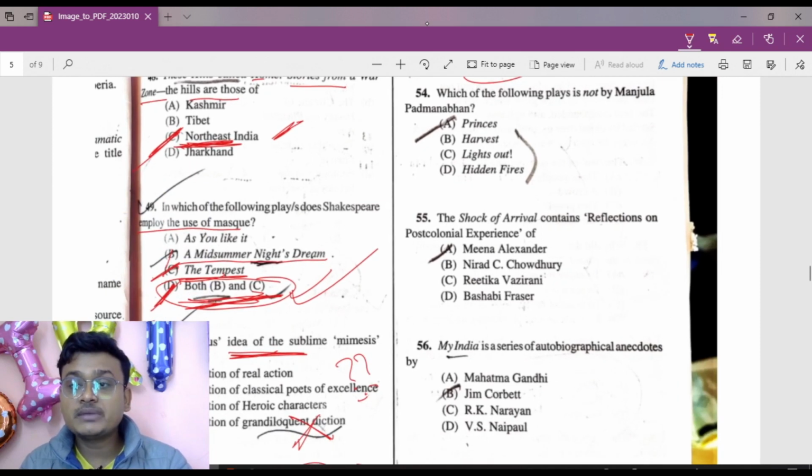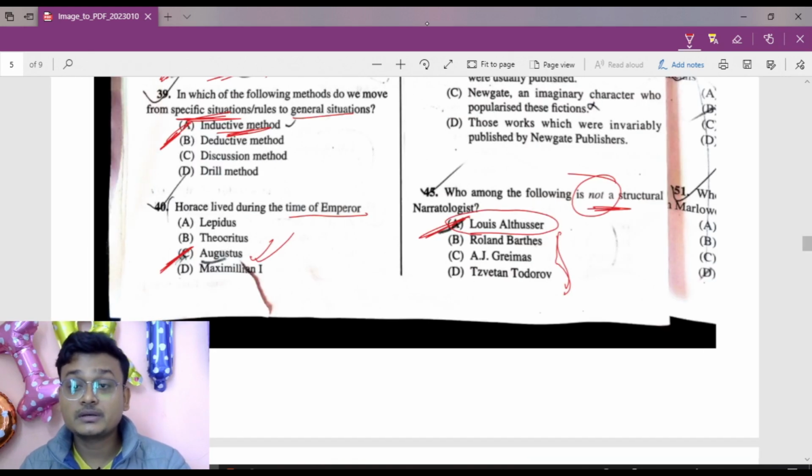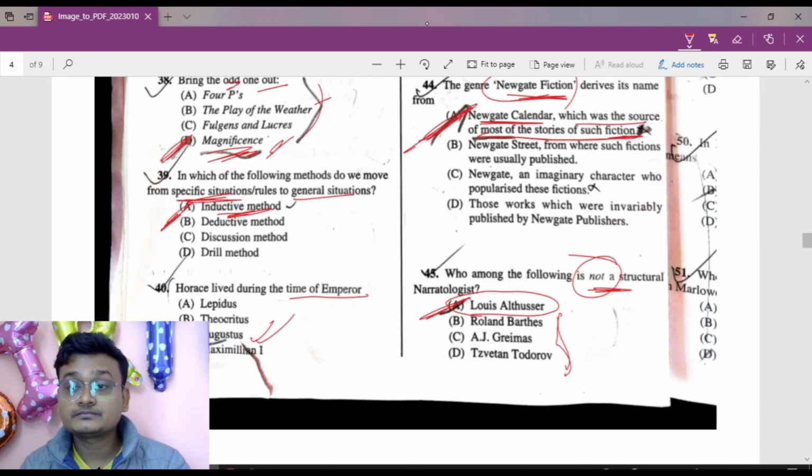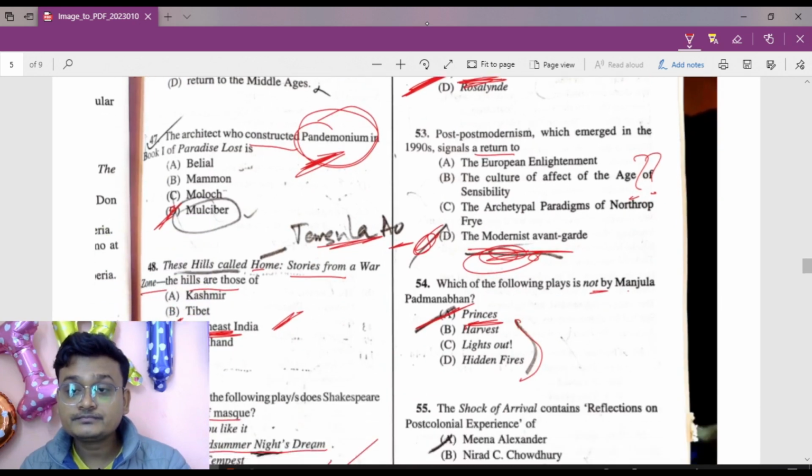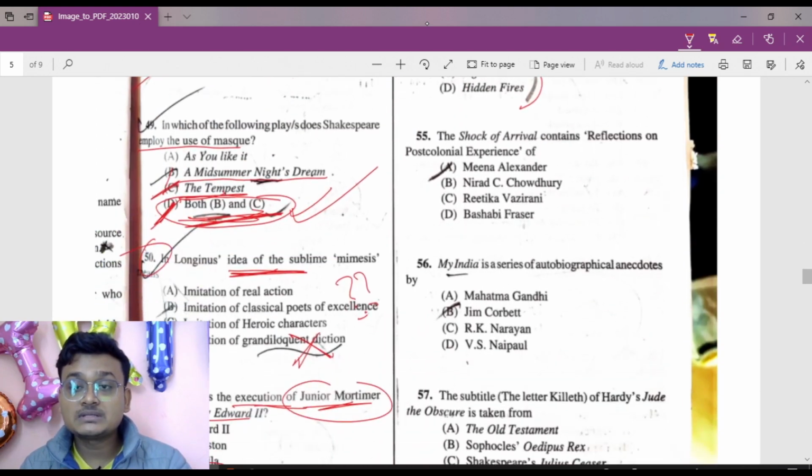Which of the following is not by Manjula? Princess, Harvest, Lighthouse, Hidden Fire. These are all written by Manjula, but Princess wasn't written by her. Okay. Yes. Now move to question number 55.